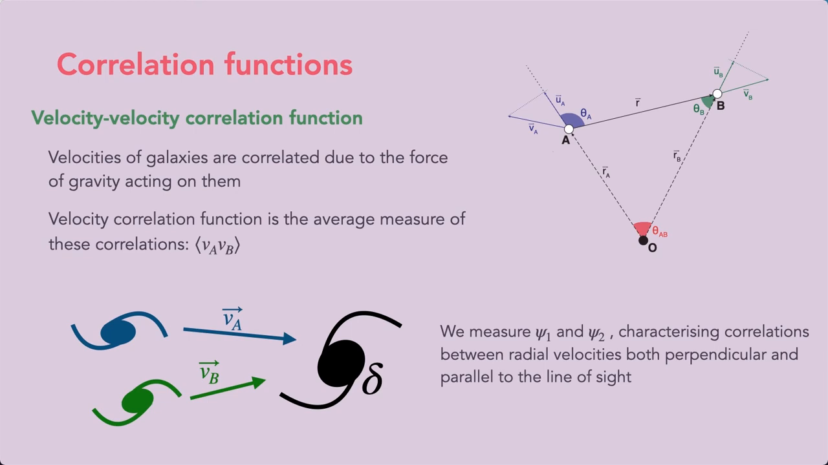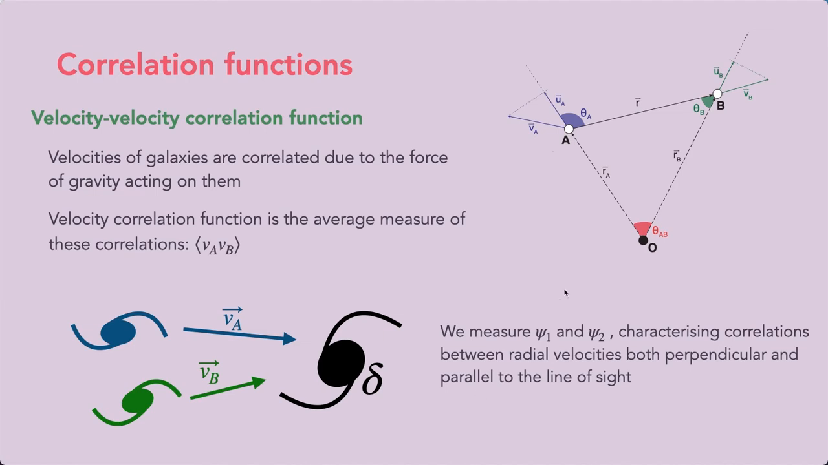We expect the velocities of galaxies to be correlated in some way due to the force of gravity that acts on them. So we expect galaxy velocities to be directed inwards towards overdensities, such as clusters, and to be directed outwards away from underdensities, such as voids.